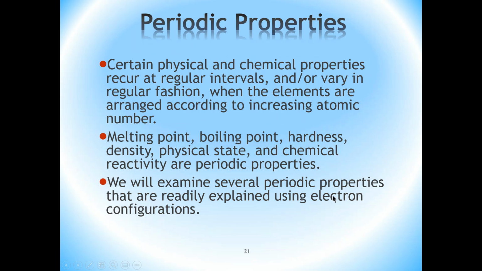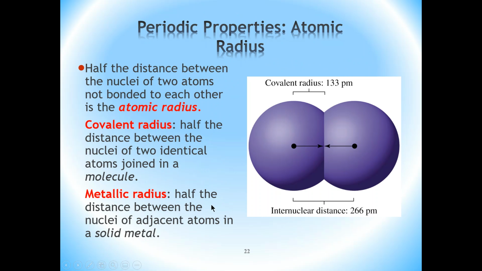All right, so when we're talking about properties, we're talking about basically any properties that we can identify: melting points, boiling points, hardness, density, physical state, and also chemical properties, the type of reactions that elements will undergo. So what we're going to start off by looking at is how the atomic size varies as you go across a period and down a group.